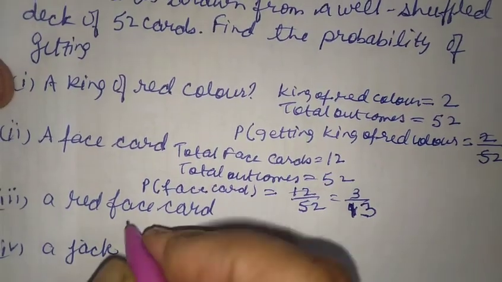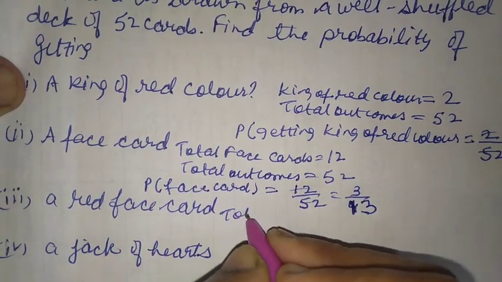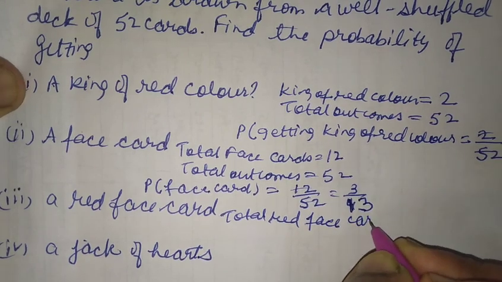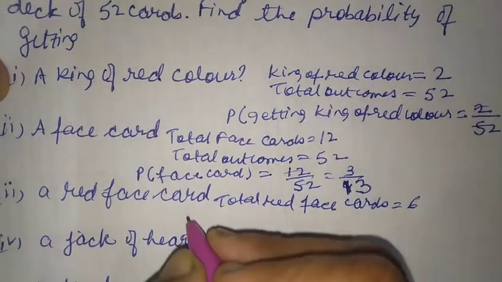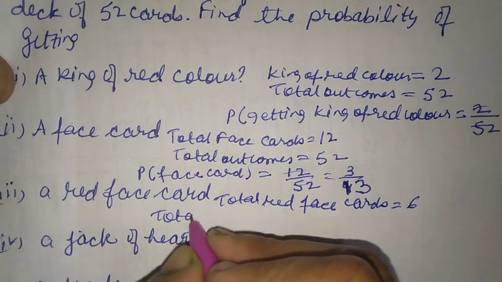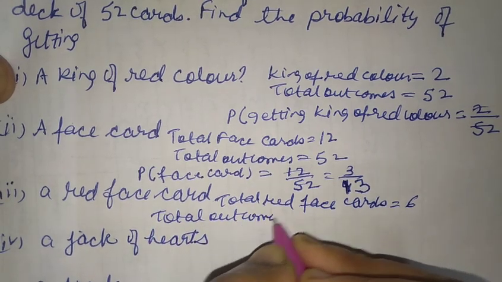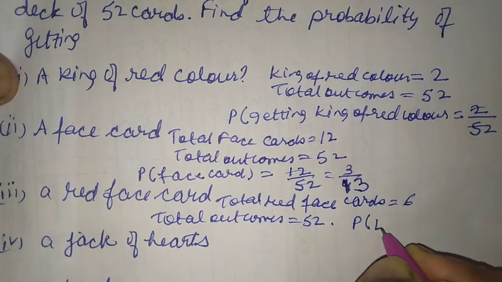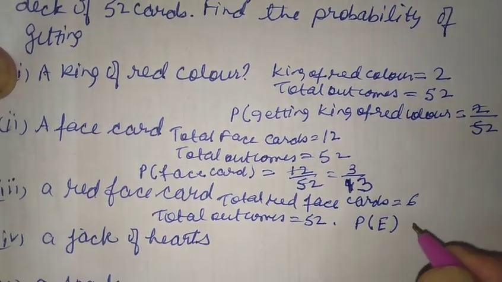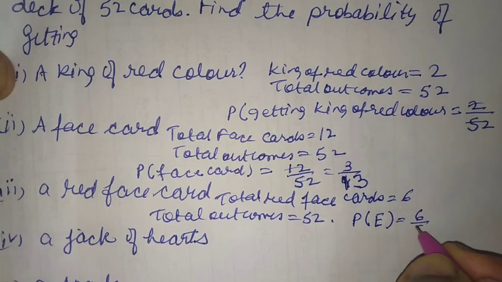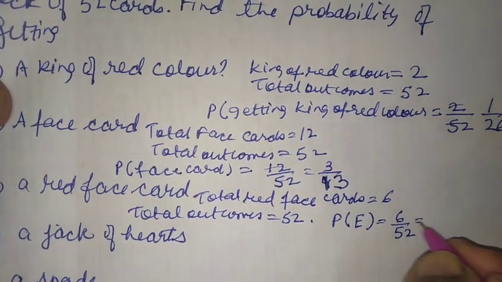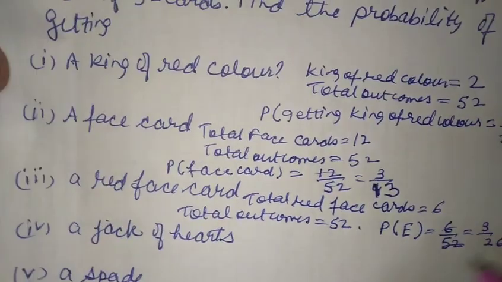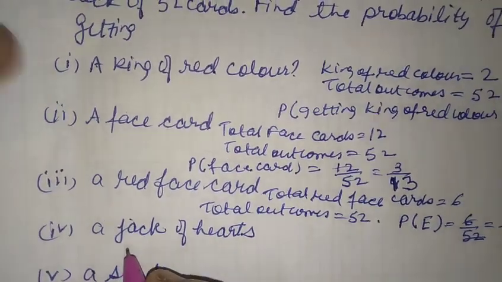So total red face cards we have is 6 here, and total outcomes we have is 52. So probability of getting a red face card will be 6 by 52. That cancels by 2. We have 3 by 26 here. Okay, now let's go to the fourth part, a jack of hearts.